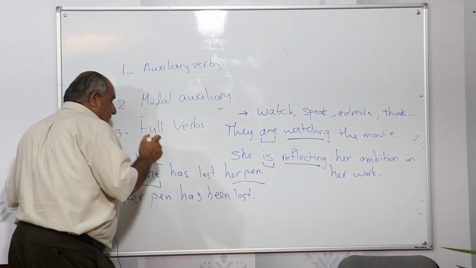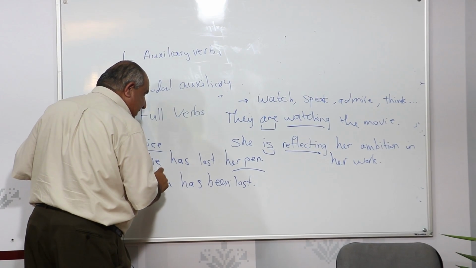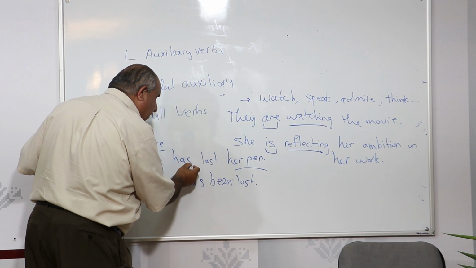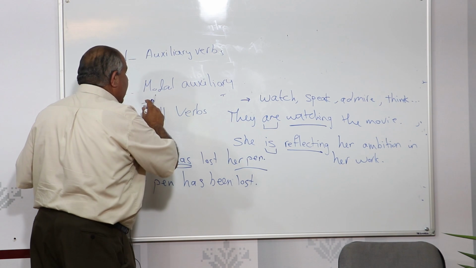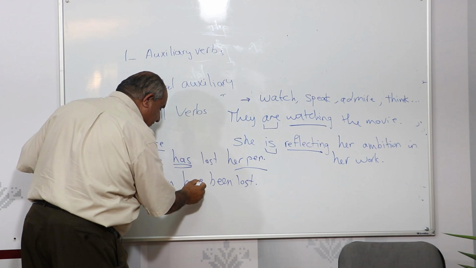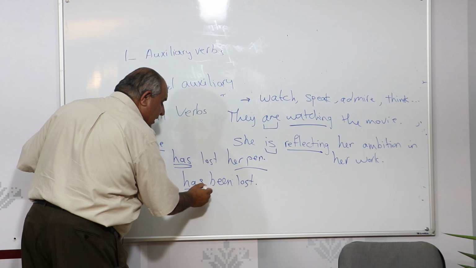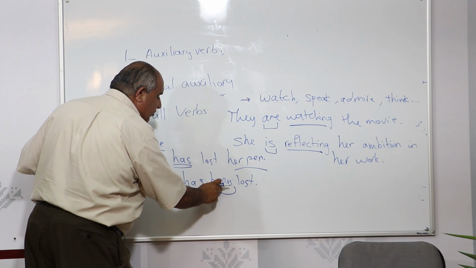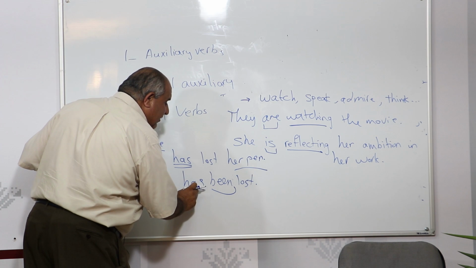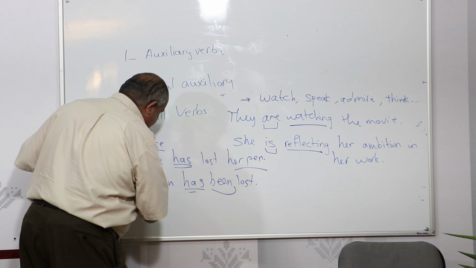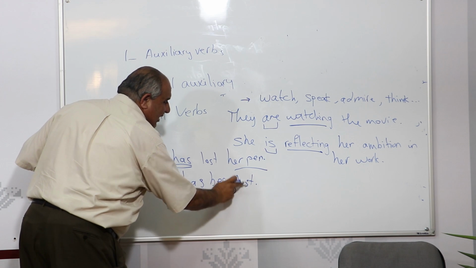Now, in order to make this sentence passive, with this meaning, we look at the sentence, we find that there is the auxiliary verb have or has, so we use it. Now it can be followed by a verb, or it must be followed by a verb to be. So what the form of be that comes after has is been. So we say her pen has been lost.